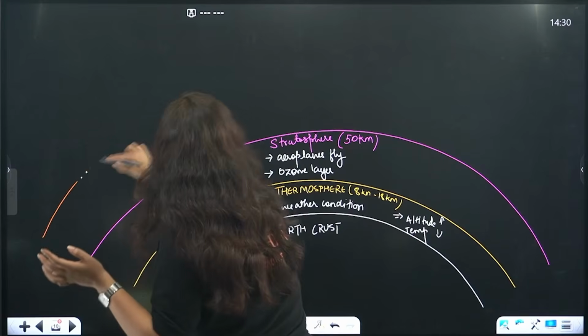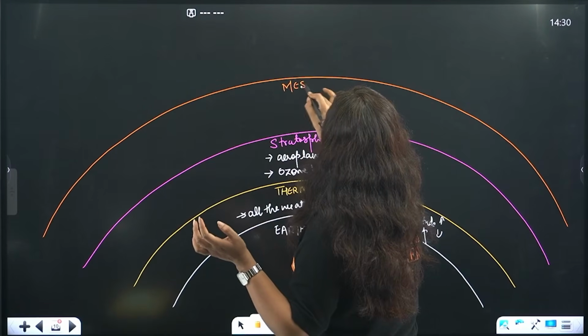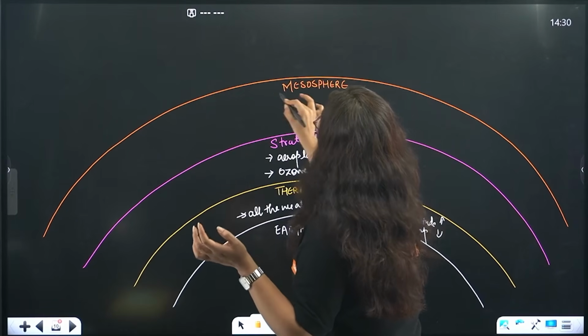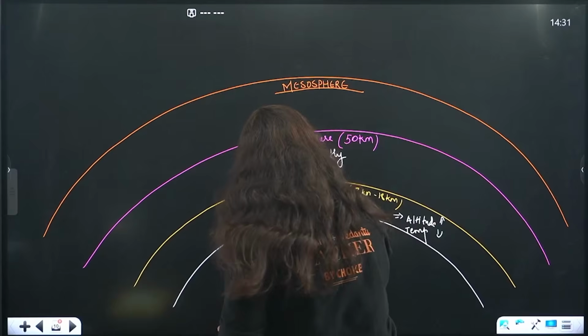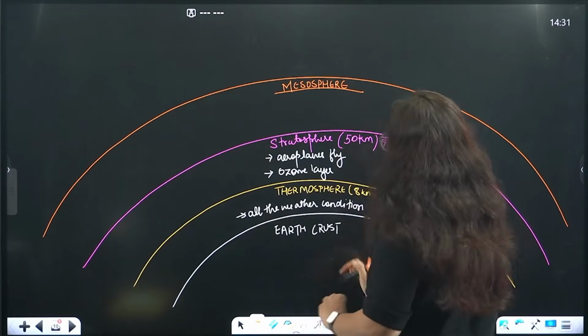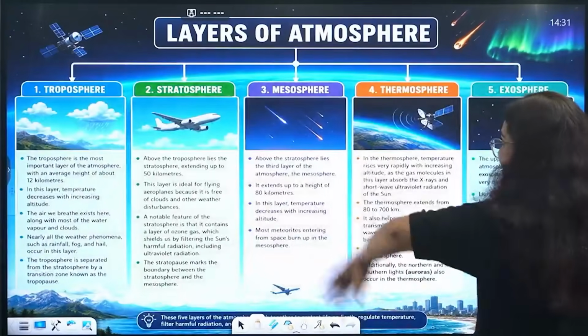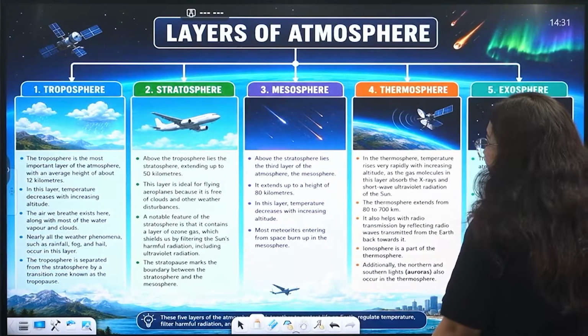After the stratosphere, we have the middle layer, popularly known as the mesosphere. The word meso itself stands for middle. One striking feature of this mesosphere is the meteors.